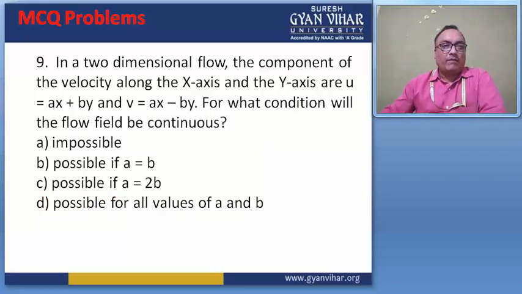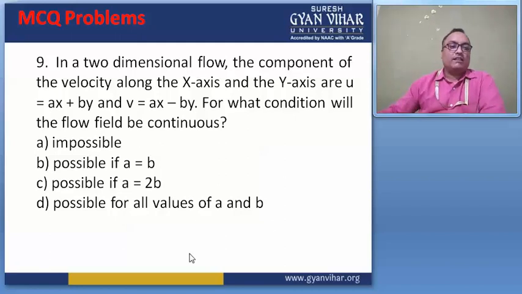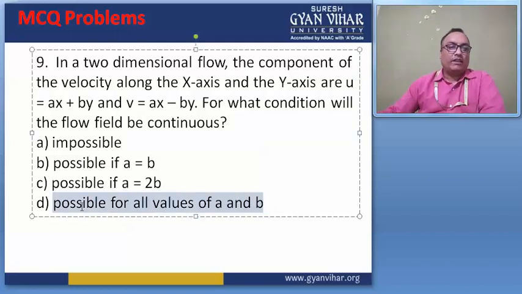In a two-dimensional flow, the components of the velocity along the x-axis and the y-axis are u equal to ax plus by and v equal to ax minus by. For what condition will the flow field be continuous? Impossible, possible if a equal to b, possible if a equal to 2b, or possible for all values of a and b. So in this case, the correct answer is possible for all values of a and b.